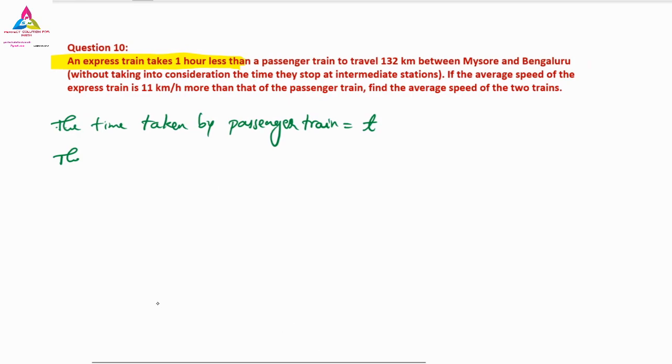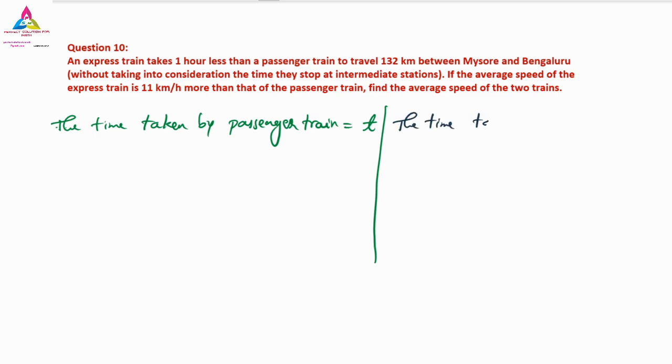Next, we will take the other side, so I will write it on the right hand side of this. The time taken by the express train is equal to t minus 1, because it is taking 1 hour less, so it is t minus 1.